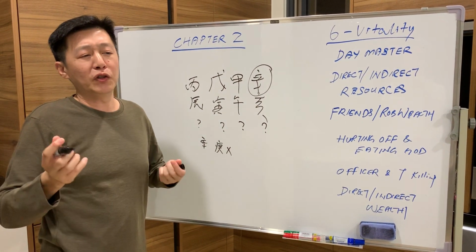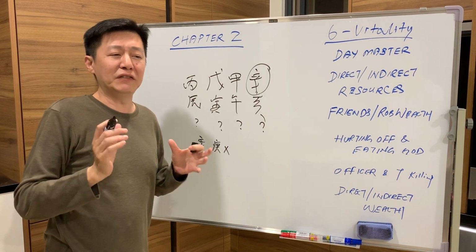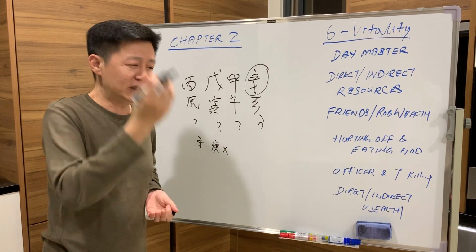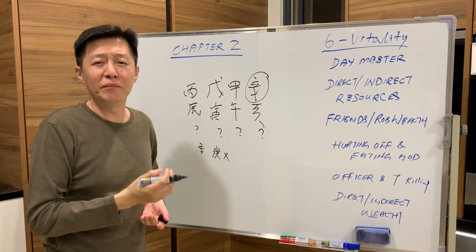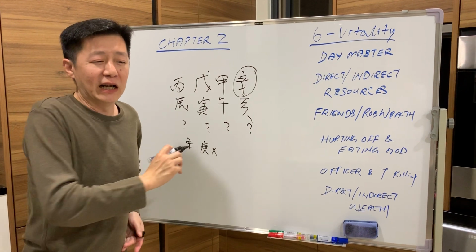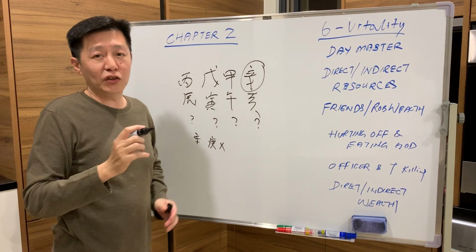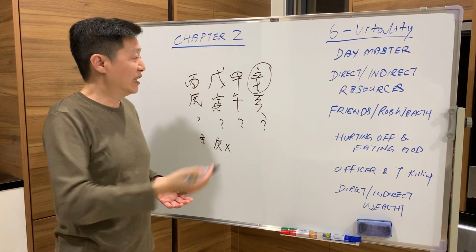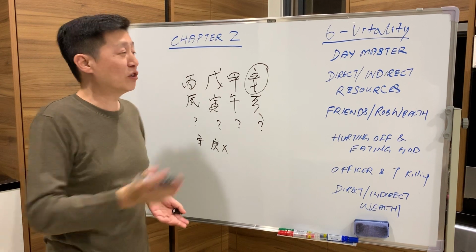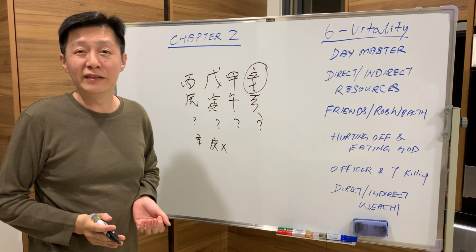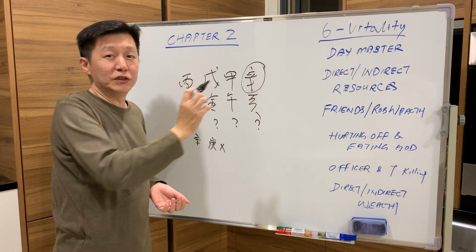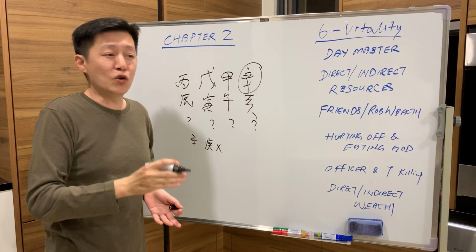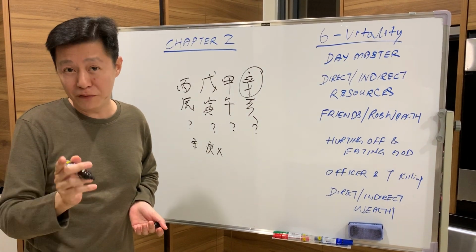Of course, it will not happen in Singapore because Singapore is heavily guarded with rules and regulations. But in America, people can murder you. In Malaysia, Indonesia, people can kill you. Today it is very normal, right? So in Singapore, maybe the Hurting Officer, Eating God is all controlled by the government, so people don't dare to do bad things. But in other countries, Hurting Officer, Eating God is free and easy. It's called freedom of doing whatever you want to do. Understand? So remember, on top, it is only they say, but they don't do. Once they are rooted, what they say they will do. But it can be good, it can be very bad. So you have to be careful, right?